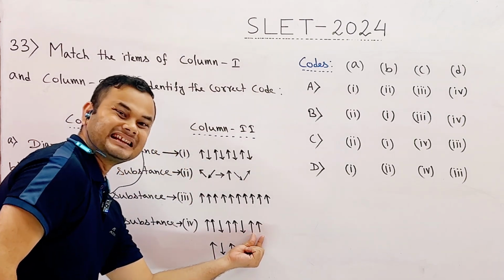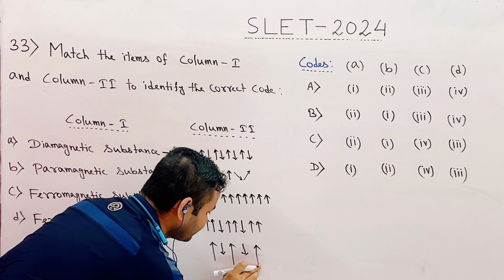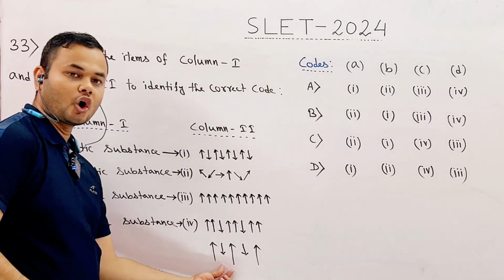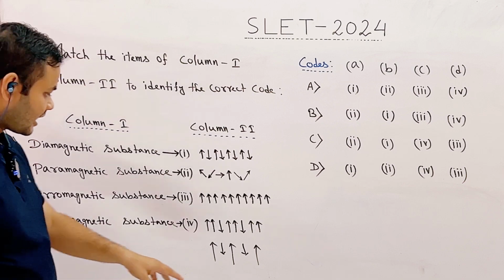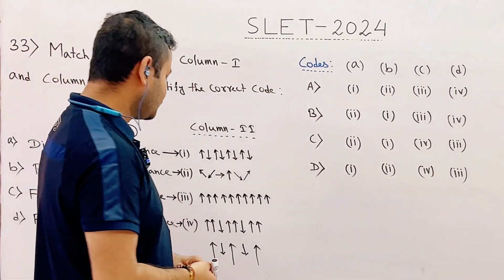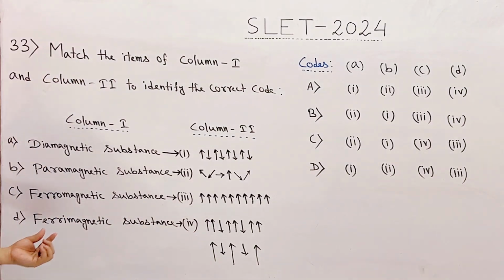Again the resultant magnetic dipole moment of these 2 dipoles will be along this direction. So here we have seen that the magnetic dipoles of nearest neighbor atoms are not equal but they are antiparallel. So option 4 represents the property of ferrimagnetic substance.